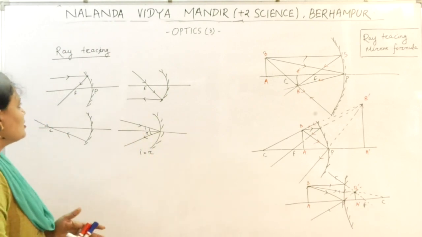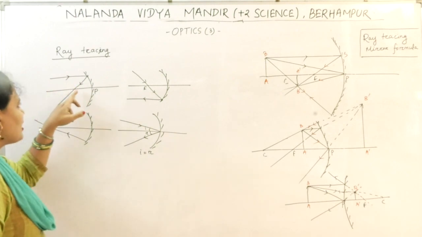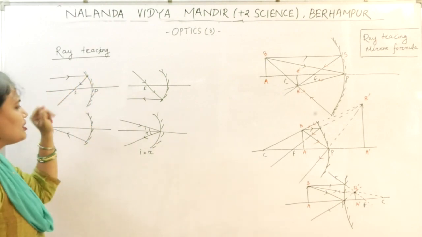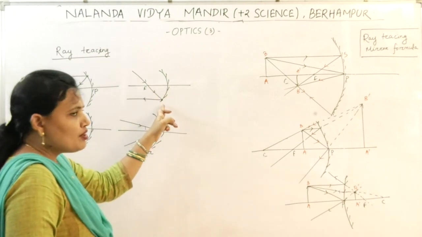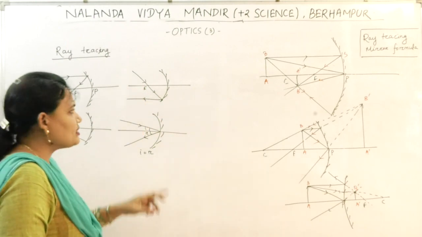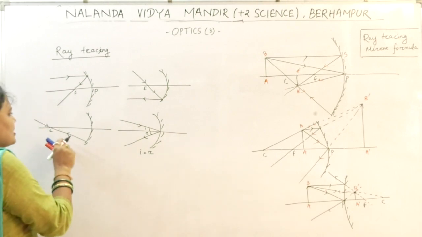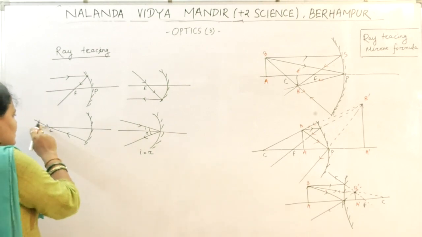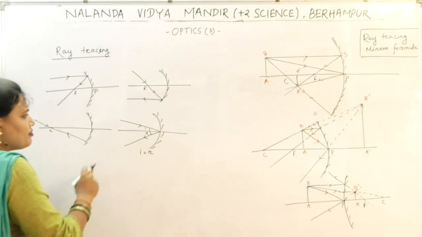All of you clear? So, if a ray is incident parallel to the principal axis, then after reflection it passes through the focus. If an incident ray passes through the focus, then after reflection it passes parallel to the principal axis. If an incident ray passes through the center of curvature, then after reflection it also passes through the center of curvature.